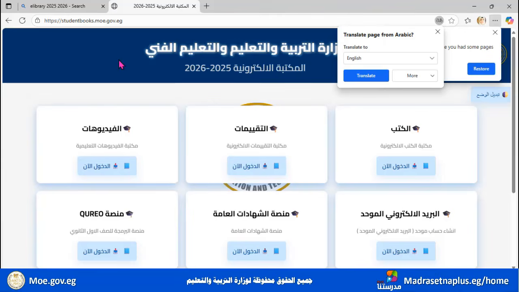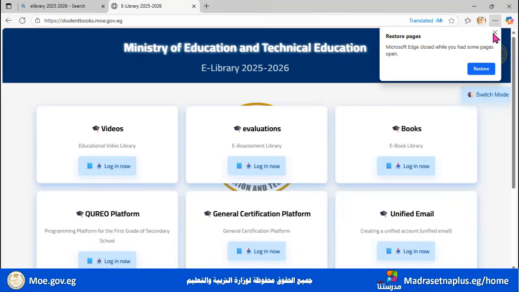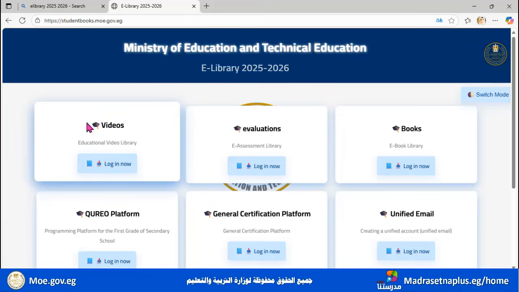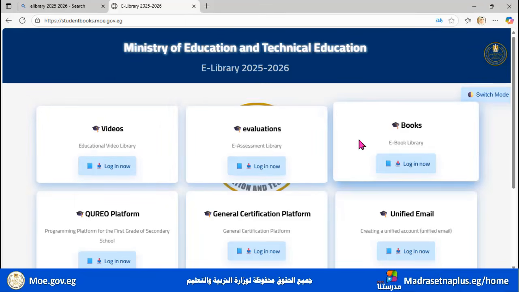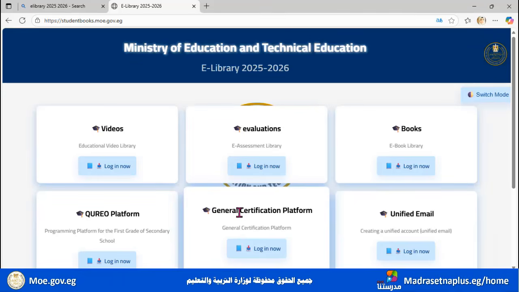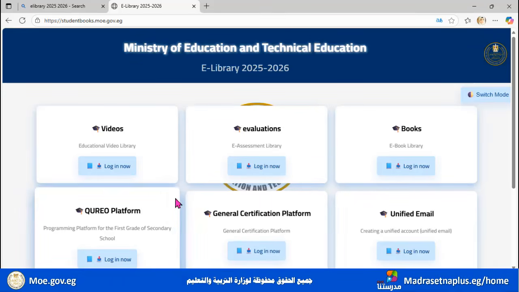Of course, we have it in Arabic and we want it in English. So we are going to translate it. And voila, this is the screen I showed you in the PowerPoint. We have here videos, evaluations, books, the unified email that was created by the Ministry of Education, and the general certification platform. And of course, we have the Qureo platform.